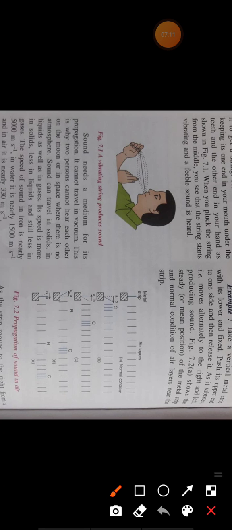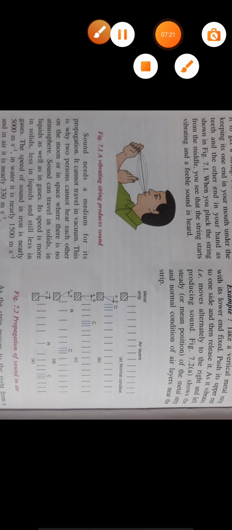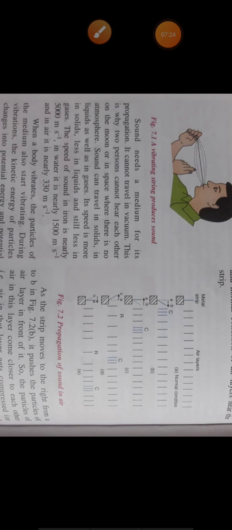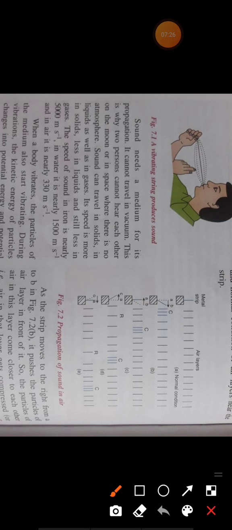Now when this strip goes in the backward direction from position A to position C, what will happen? This strip will pull the air molecules. In the first case it pushed the air molecules, and here in the second case, when it goes in the backward direction, it will pull the air molecules. That means the distance between the air molecules nearer this strip will increase. You can see the air molecules are very far from each other.